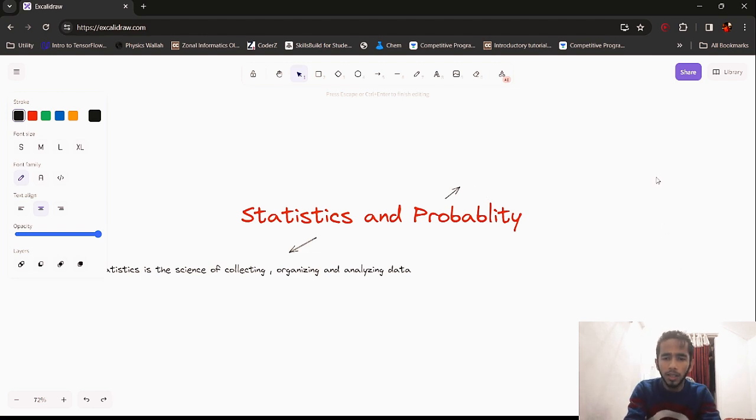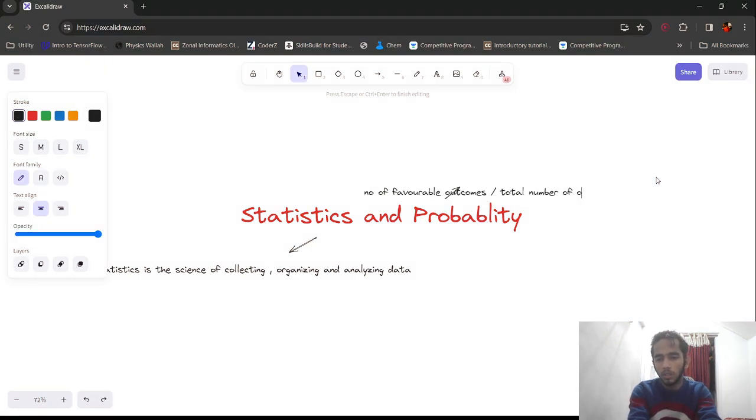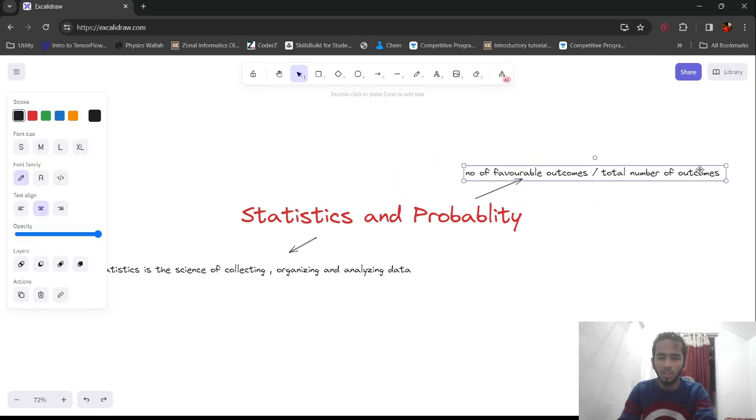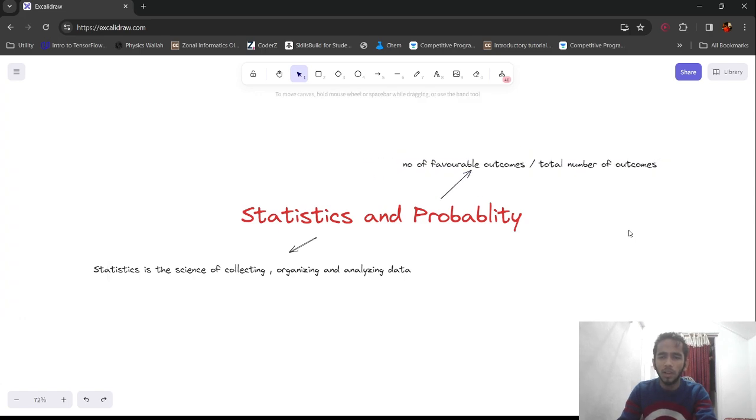So what is probability? Probability is the number of favorable outcomes divided by the total number of outcomes. I hope everybody has studied probability in their earlier classes. I think it starts from class 7, 8 onwards. So the number of favorable outcomes by the total number of outcomes is probability.